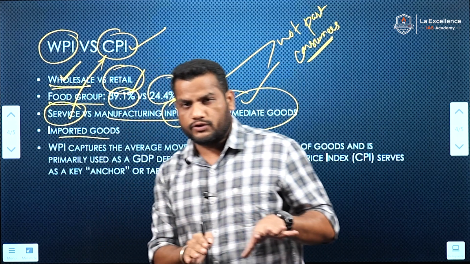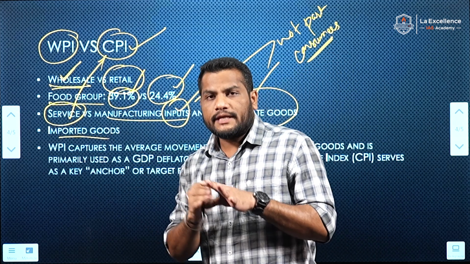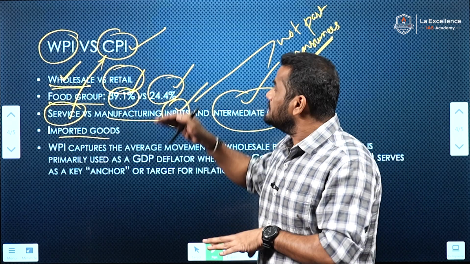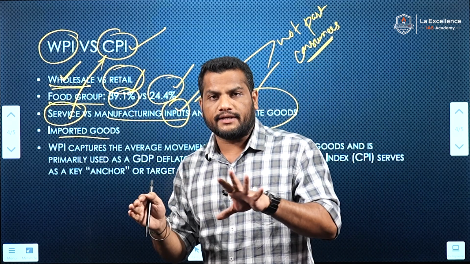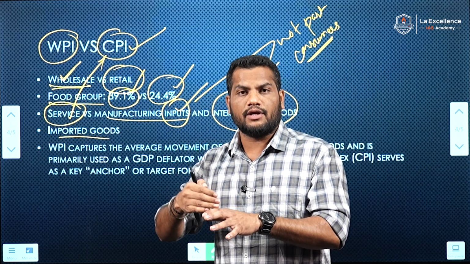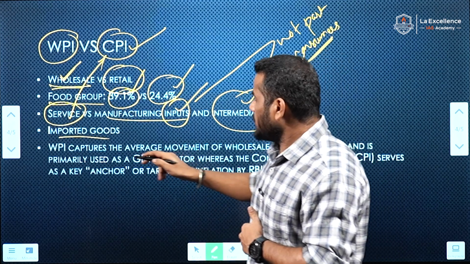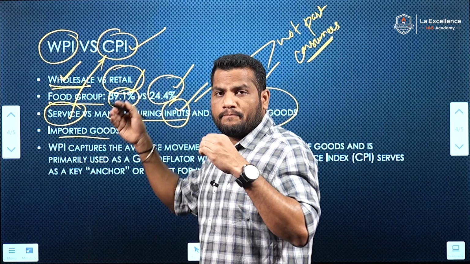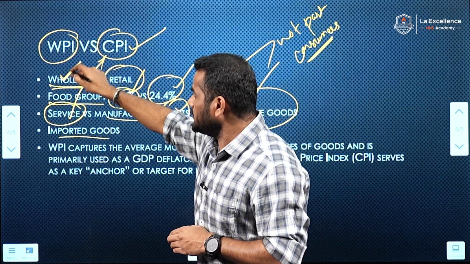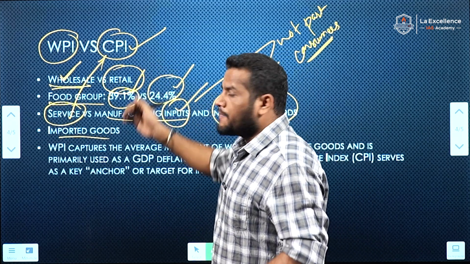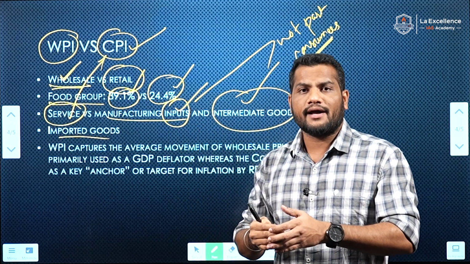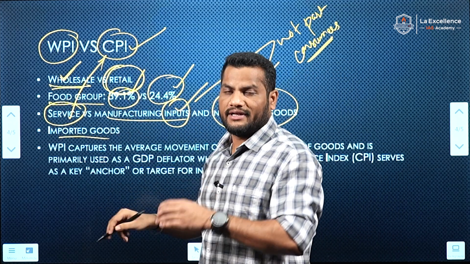And with respect to imported goods, the WPI, wholesale price index, measures the goods produced domestically alone, not the imported goods, whereas the consumer price index measures both goods and services in the economy as well as imported goods and services. Hope you understand this. With respect to WPI, goods which are produced domestically are measured at a bulk level. With respect to CPI, goods and services produced domestically as well as abroad, which are imported to India, are measured at the retail level. This is called CPI.